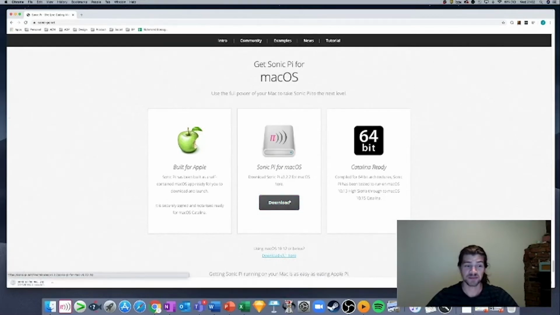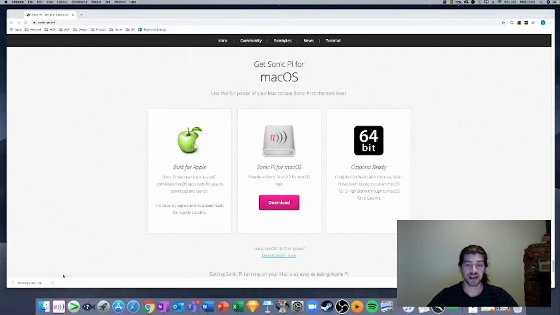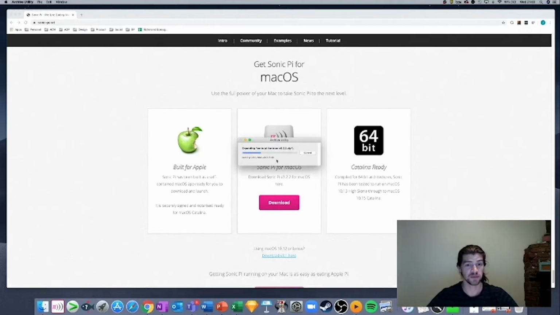Press that button, and then what you'll see is the download starting, in my case at the bottom left. You'll then need to wait a couple of minutes just for that to happen, or maybe if you've got good internet, only a few seconds. Once you've got to the end of that, you'll be able to press the open button there, and it should pop up this new file that shows you that it's unzipping the file. That's all good, that's all okay. But you will need to wait for another few seconds now.